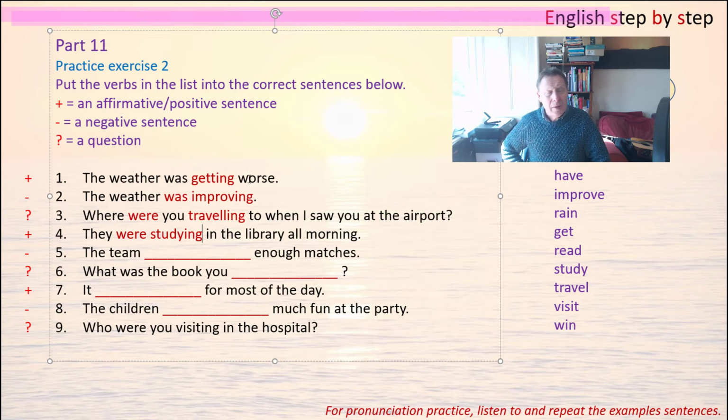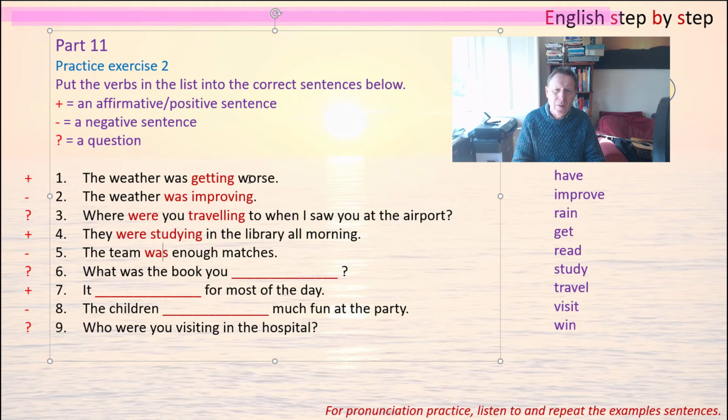Now the next one is a negative sentence about the team and matches. So it must be like a football team or a rugby team. Actually, in this case, we could use the singular because it's one team.